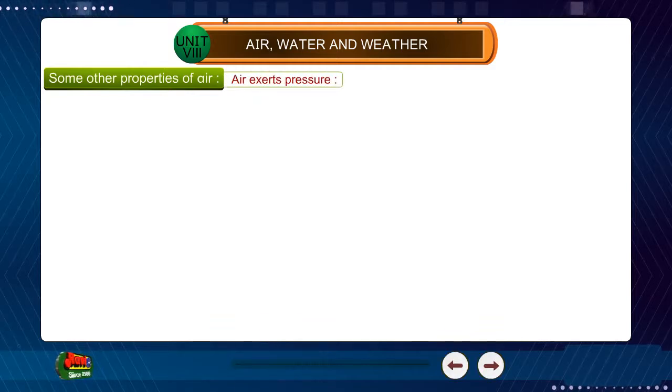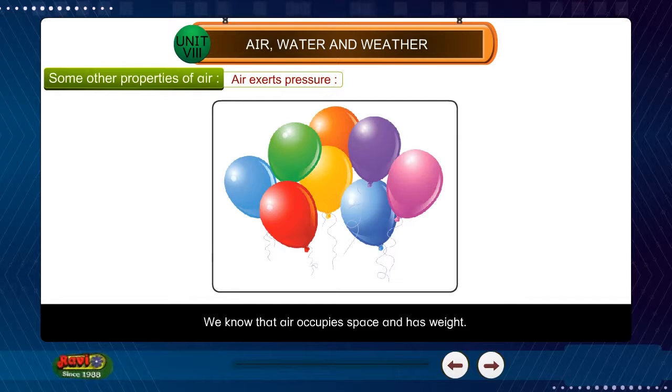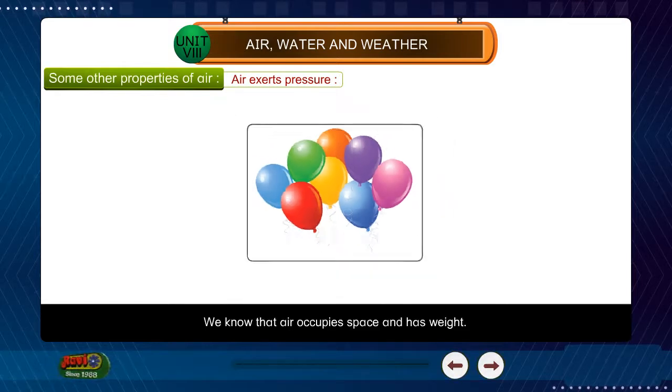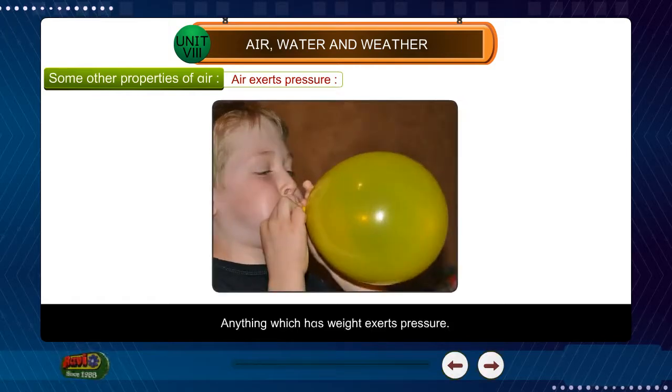Air exerts pressure. We know that air occupies space and has weight. Anything which has weight exerts pressure. So, air also exerts pressure.